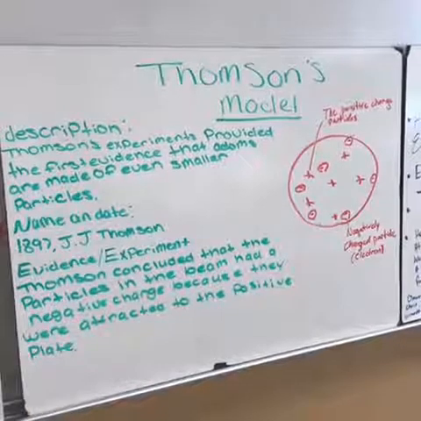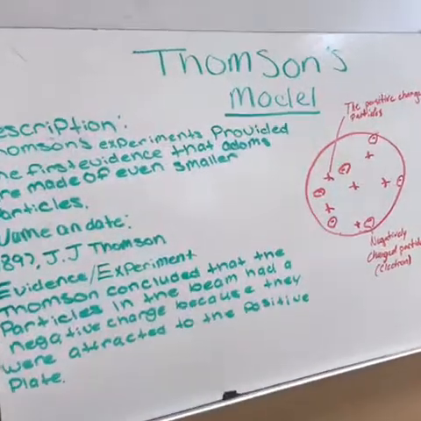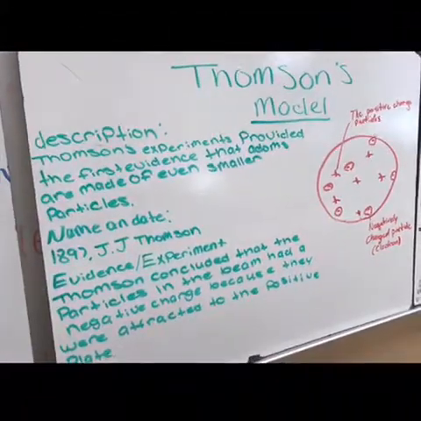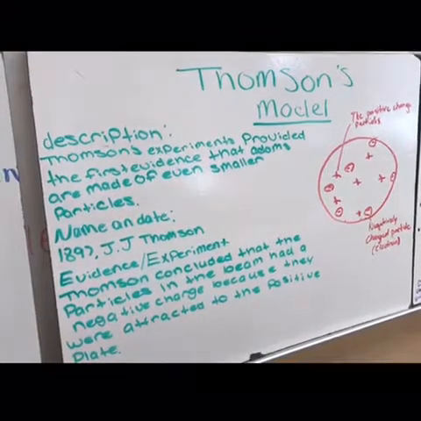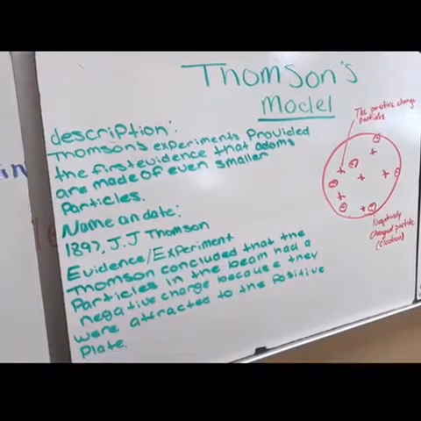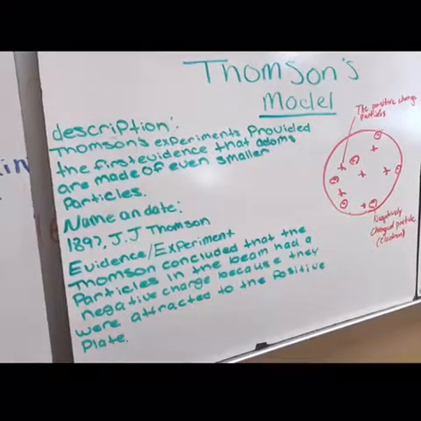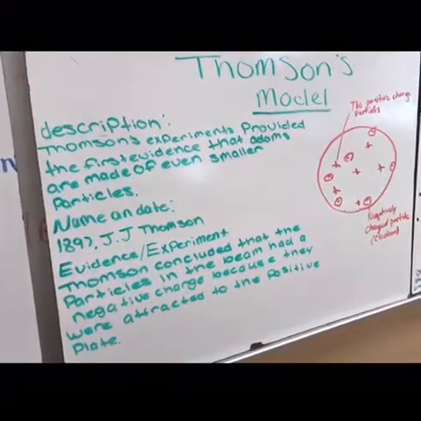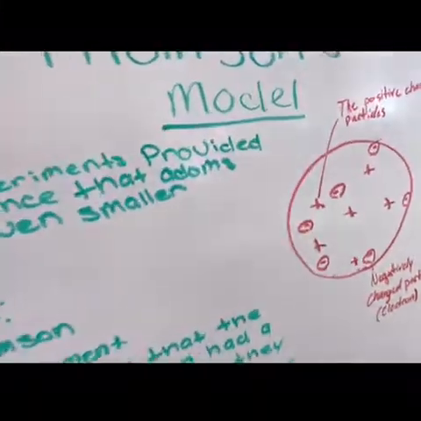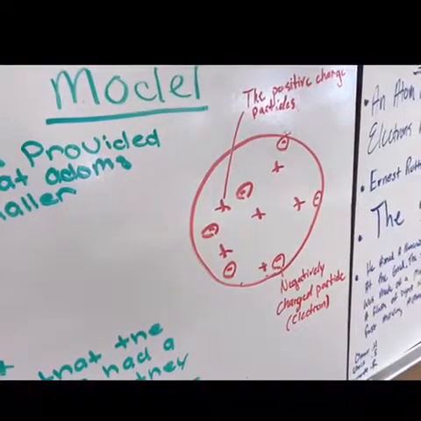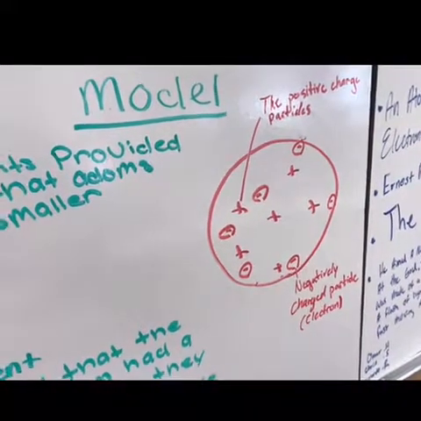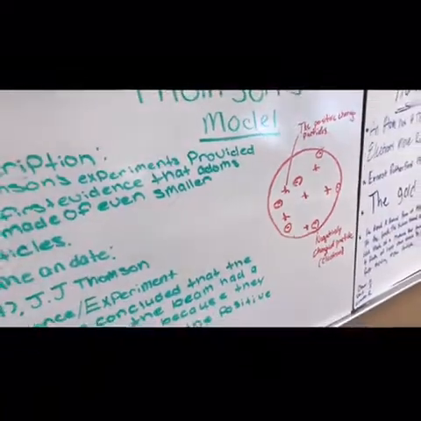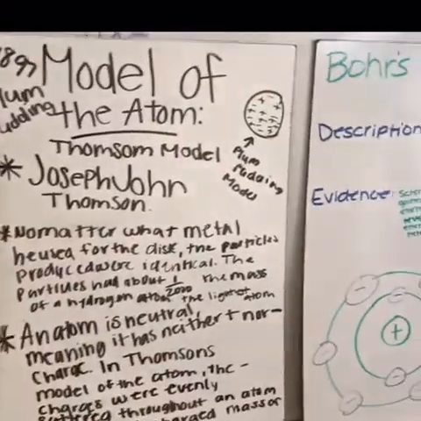In 1897, J.J. Thomson discovers the electron, leading to his plum pudding model. He pictures electrons embedded in a sphere of positive electric charge. Thomson's experiment provided the first evidence that atoms are made of even smaller particles. He concluded that the particles in the beam had a negative charge because they were attracted to the positive plate. In the picture, there are positive particles and negative particles. Perfect. Thank you.